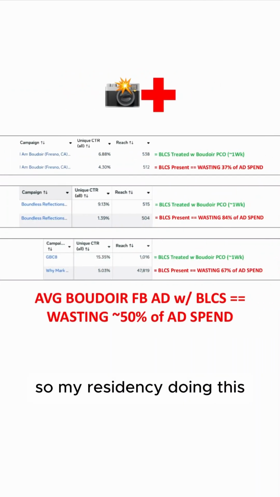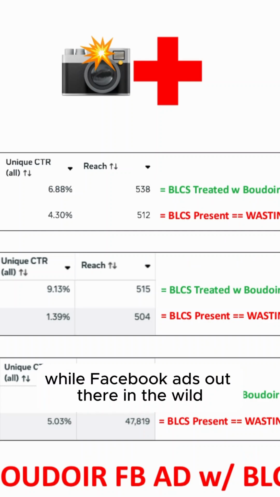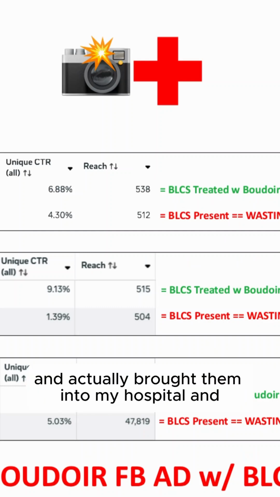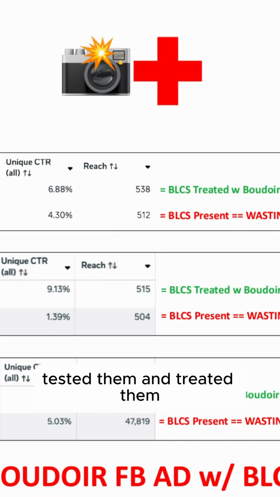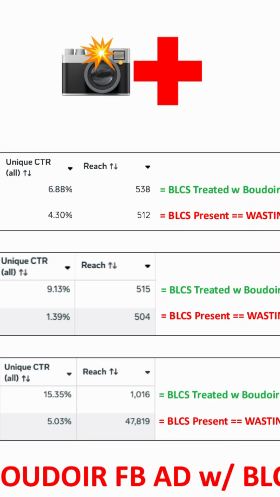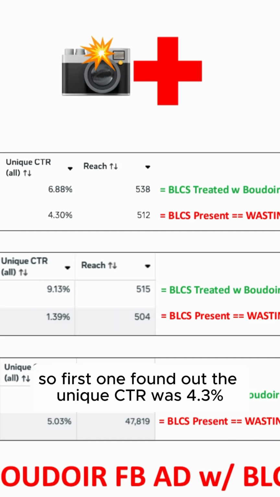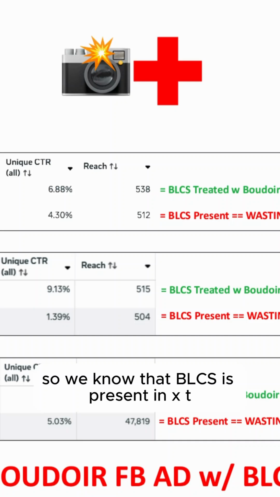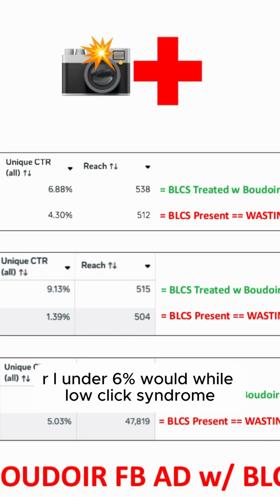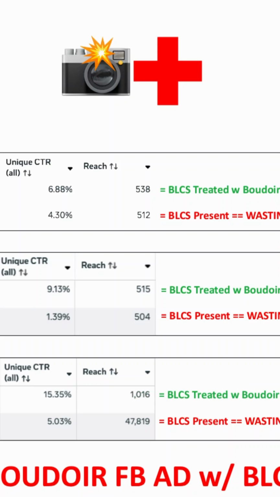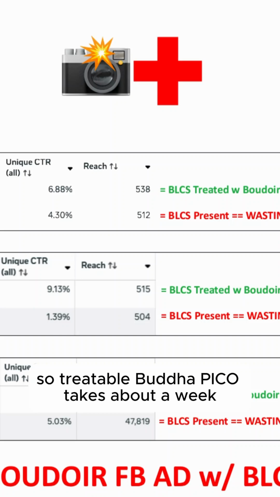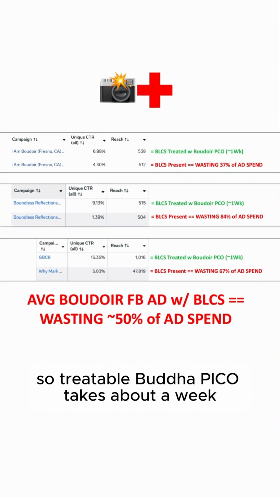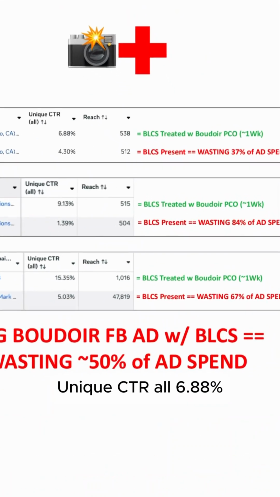So in my residency doing this, I found some Boudoir Facebook ads out there in the wild, and actually brought them into my hospital and tested them and treated them. So the first one, found out the unique CTR is 4.3%. So we know that BLCS is present. Unique CTR under 6%, Boudoir low click syndrome. So treated with Boudoir Pico, takes about a week. Unique CTR 6.88%.